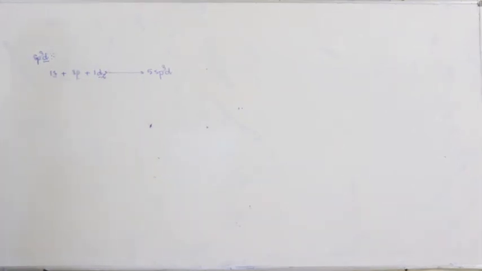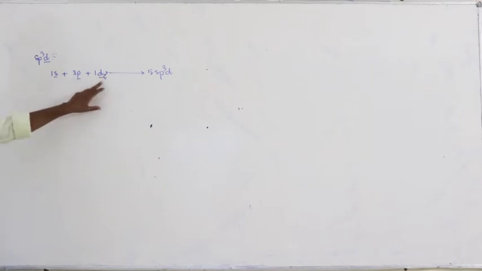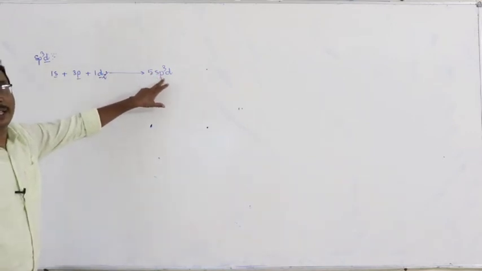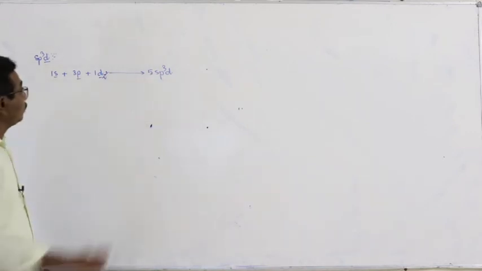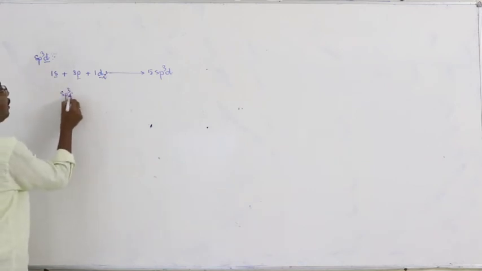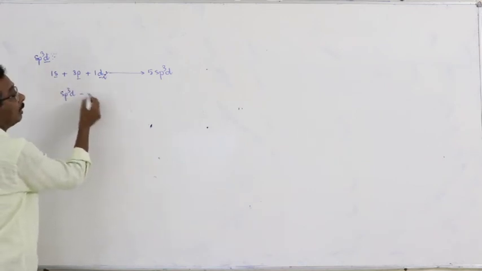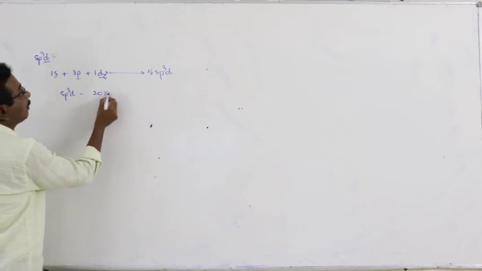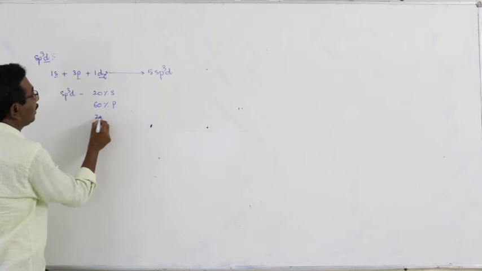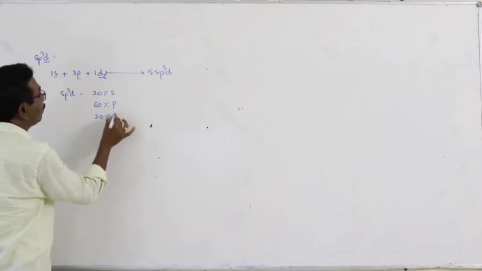Important objective bit. One s orbital, 3 p orbitals, and 1 d orbital mixed with each other, resulting in the formation of 5 sp3d hybrid orbitals. And now, in each sp3d hybrid orbital, there is 20% of s character, 60% of p character, and 20% of d character.